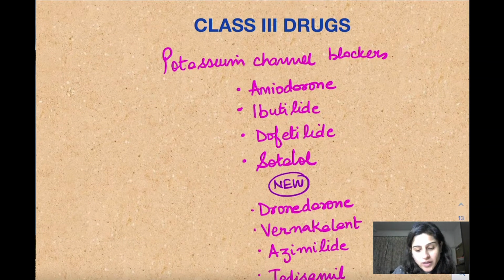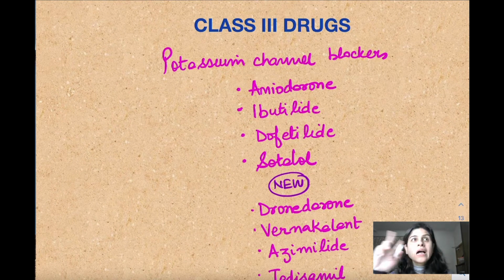Hi. So we are now going to talk about class 3 drugs. We've talked about class 1, so SAD, that is sodium channel blocker, mainly. Beta blockers is class 2. KICS, so K is for potassium. So now we are going to do the third one.